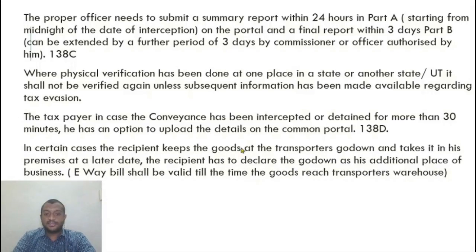In certain cases, the recipient keeps the goods at the transporter's godown and takes it to his place at a later date. The recipient has to declare the godown as his additional place of business. So these textile owners don't have the infrastructure of a warehouse. So they purchase the raw material for textiles from someone and keep that material in the transporter's godown for a particular period of time, because they don't have a specific warehouse. In that case, they have to declare the transporter's warehouse as their additional place of business.